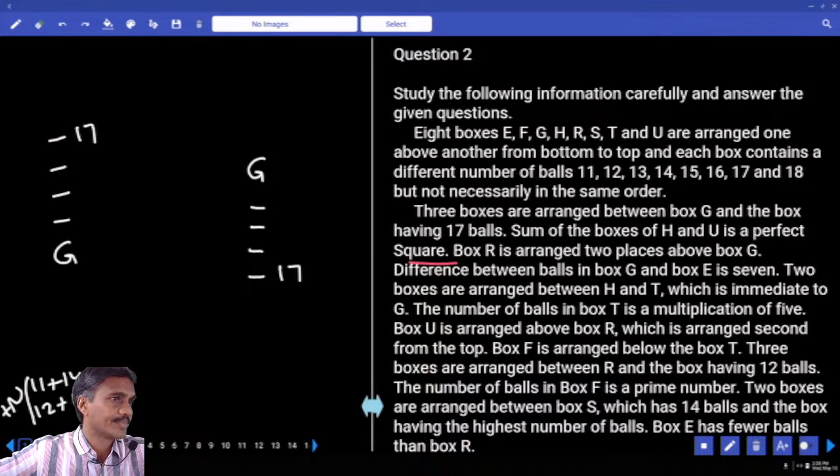25. 11 plus 18 itself is 29. It cannot be more than 29. Hence, 11 plus 14, 25 or 12 plus 13 are the values of this H and U.